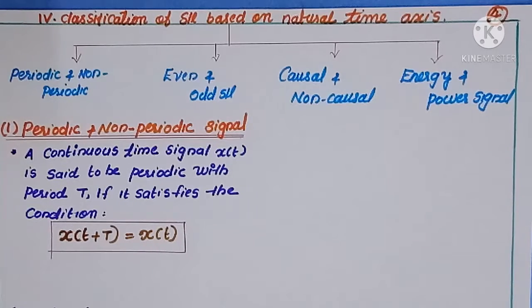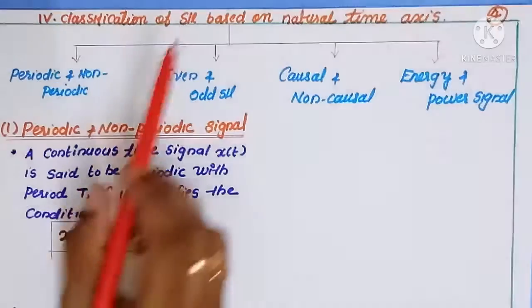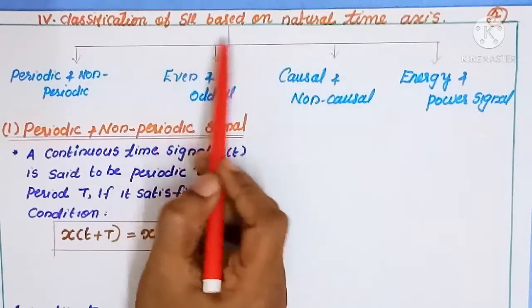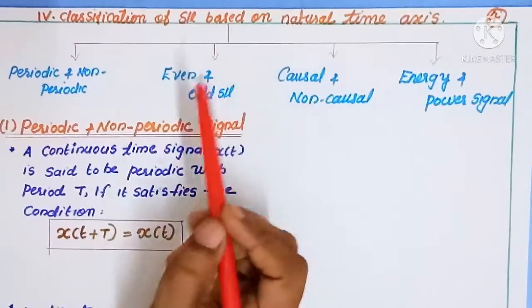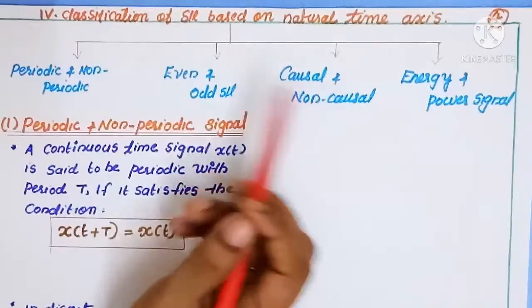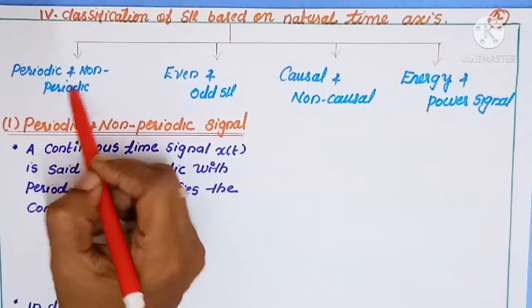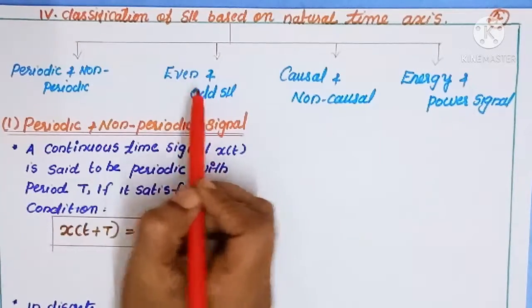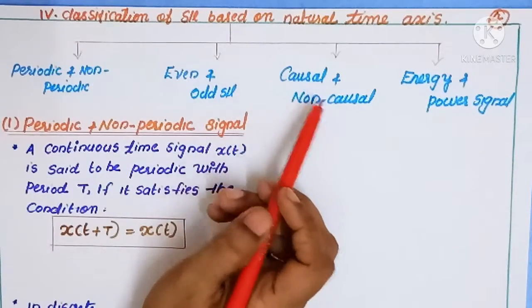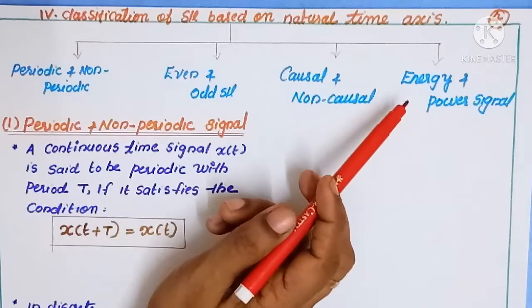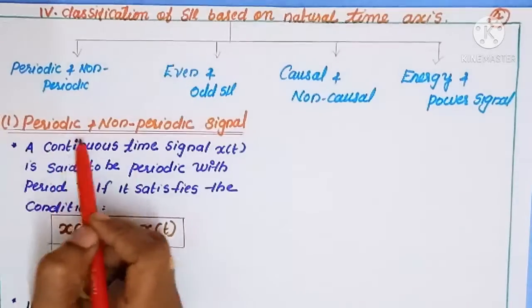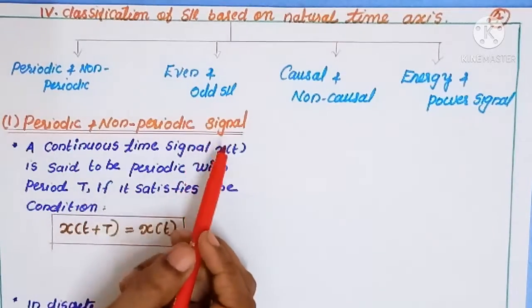Today we are going to discuss the next classification of the signal, that is, the classification based on the natural time axis. Based on the natural time axis, the signal can be classified into four types. First one is periodic and non-periodic signal. Second one is even and odd signal. Third one is causal and non-causal signal. Fourth one is energy and power signal. So let's move to the periodic and non-periodic signal.